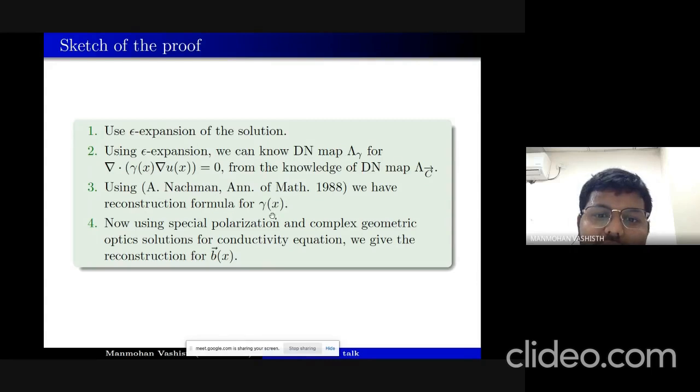So we can have reconstruction for gamma, and then we use a special polarization and complex geometric optics solutions for the conductivity equation, and we can reconstruct b vector. So we will see all these steps in brief detail in the next few slides.